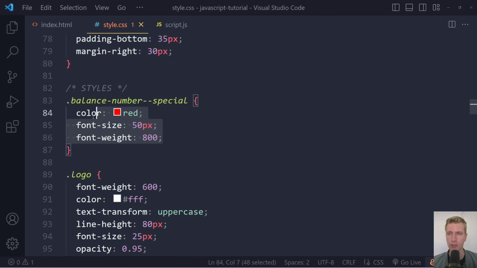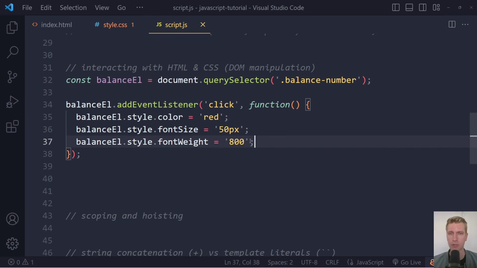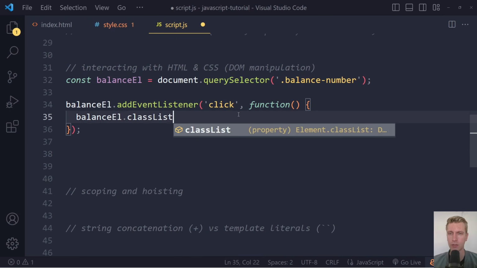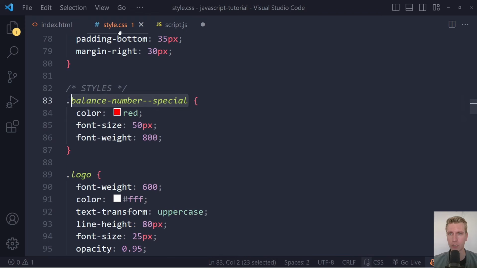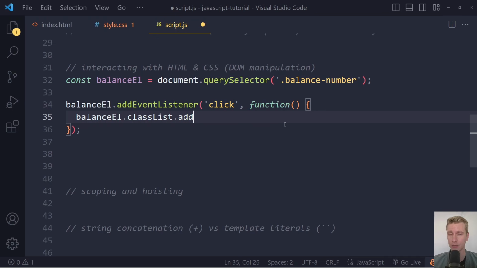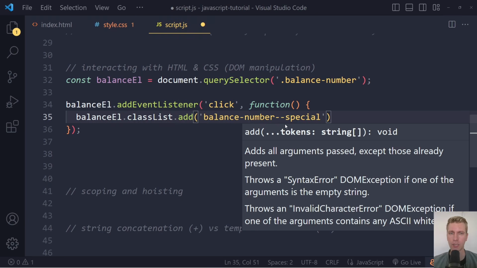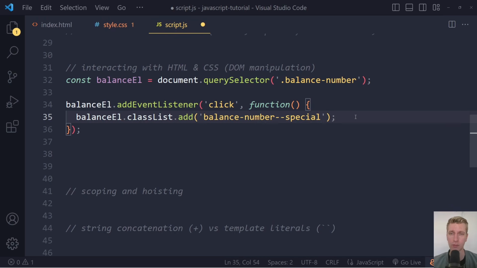So now I've combined all of this styling into one class, one rule set, and then we can use this class name. Instead of littering our JavaScript with all of these CSS values, the only thing we're going to do here is change the class. We can add and remove classes to a particular element. This balance number right now has one class, balance number, but now we're also going to add this class to its list of classes. So here we're going to add a class, and the class is called balance number dash dash special. Not with a dot, because classList already knows it's a class, so we don't have to specify that.